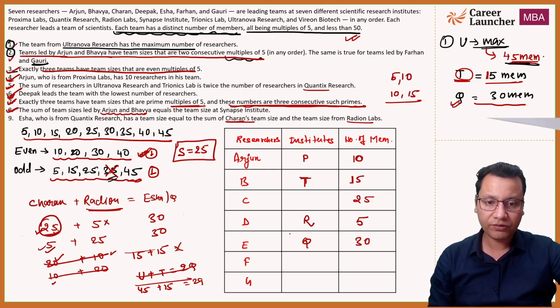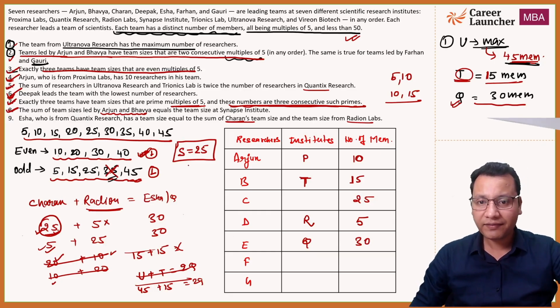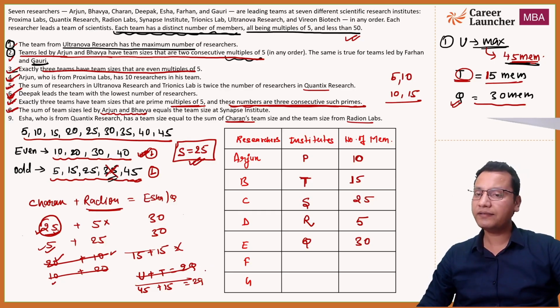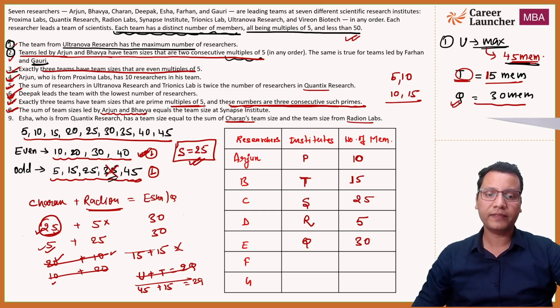So this has to be Radion. So ये मेरा R हो जाएगा. C has 25. So 25 अपने पास किसका है? S का है. So this will be S. I think pretty much सबको clear है इतना, ठीक है?